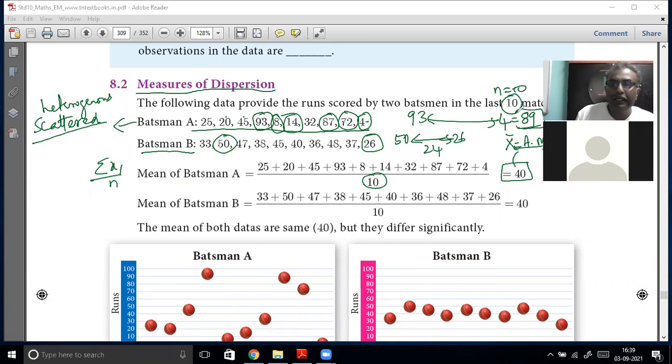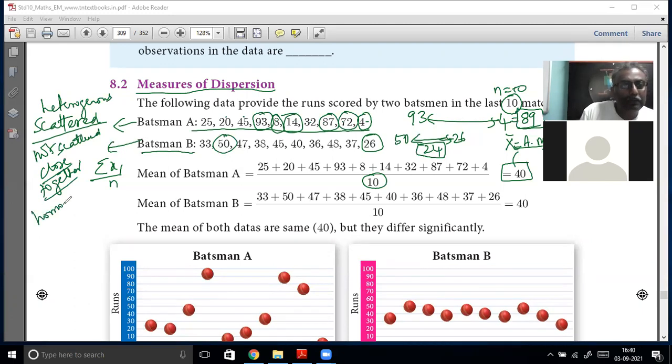That fellow's range is 89. This fellow's range is only 24. That means he's a very consistent batsman. His data is not scattered. It's very close together. All his scores are close together. That means it is very homogeneous. Very similar.